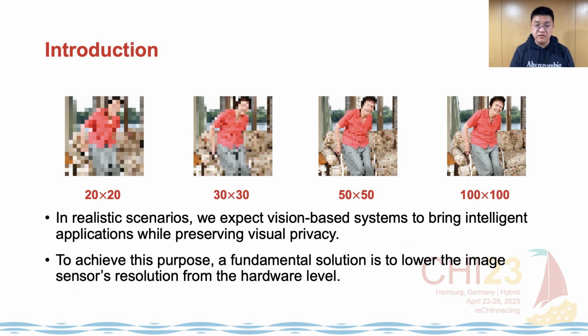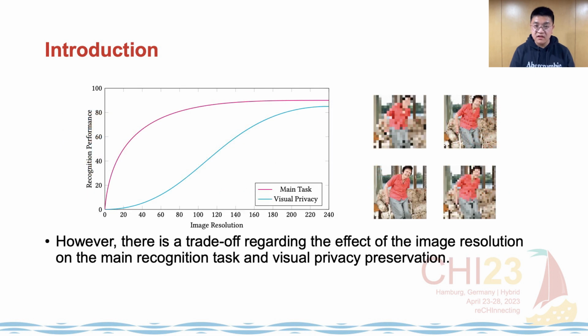To achieve this purpose, a fundamental solution towards the construction of a privacy-preserving vision-based system is to lower the image sensor's resolution from the hardware level. However, there is a trade-off regarding the effect of image resolution on the main recognition task and visual privacy preservation. We believe that modeling such a trade-off will provide guidance for the future design of privacy-preserving systems with low-resolution sensors.